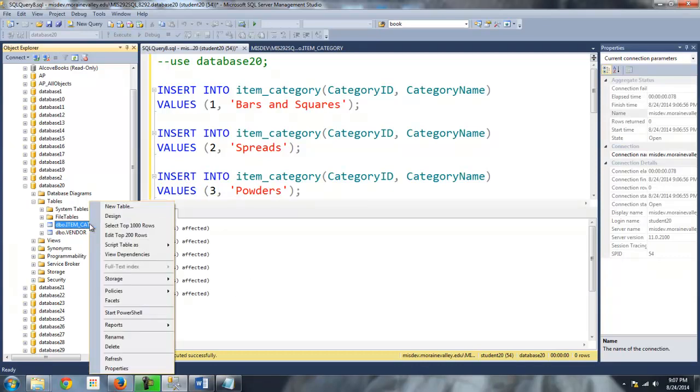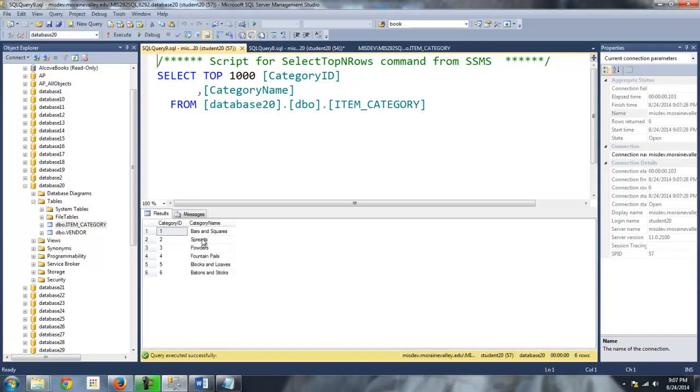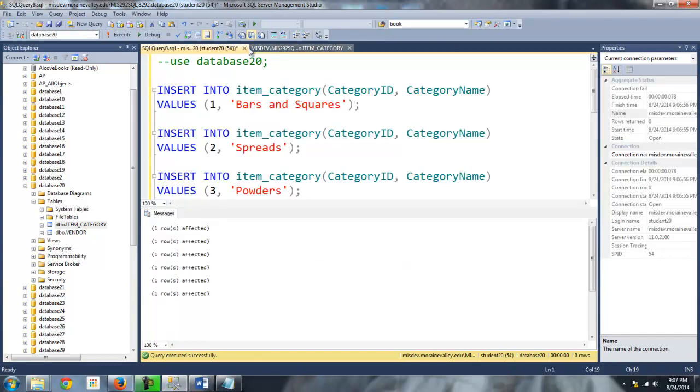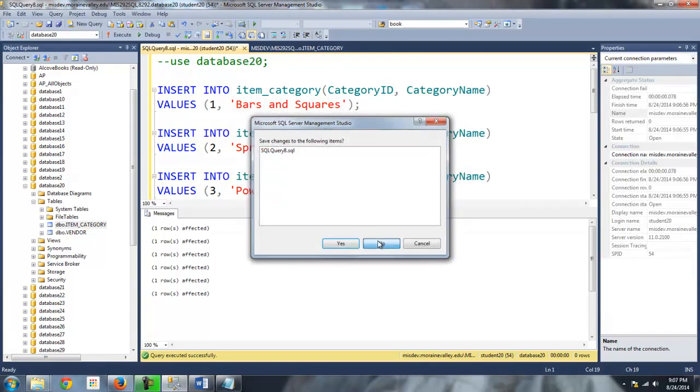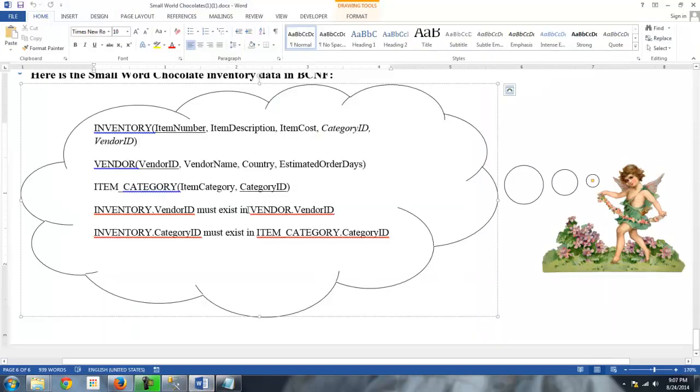But if I right-click and do select top 1,000 rows, there are the categories: bars and squares, spreads, powders, and so on. Okay? All right, so let me clean up here. I don't think I'm going to save that. And the last table, let's take a look at this. All right, this is the last table. This is the most complex one because we have a couple of foreign keys.